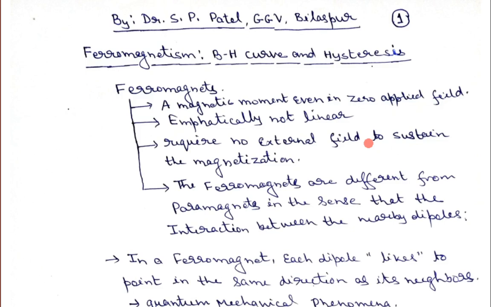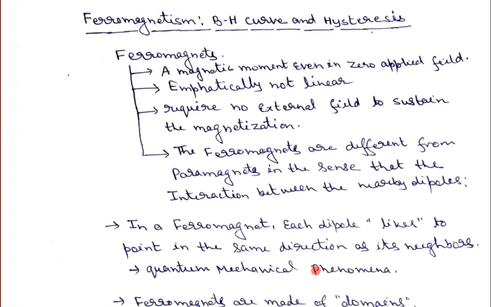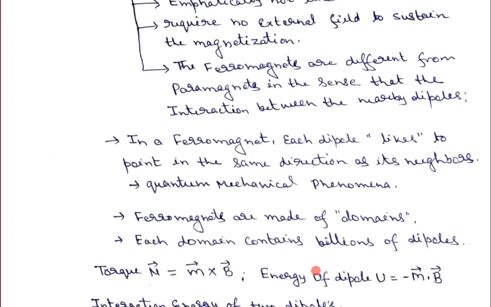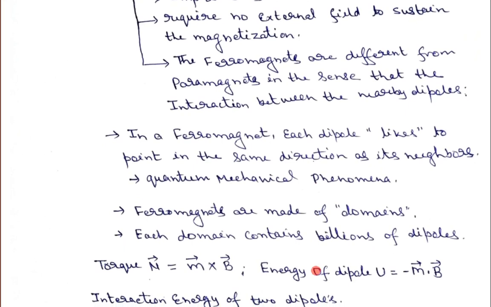If you try to understand the basic difference between paramagnetic and ferromagnetic material, they differ in the interaction between nearby dipoles. In paramagnetic material, all the dipoles are randomly oriented, which is why we don't get any net magnetization. But in ferromagnetic material, each magnetic dipole likes to be aligned.